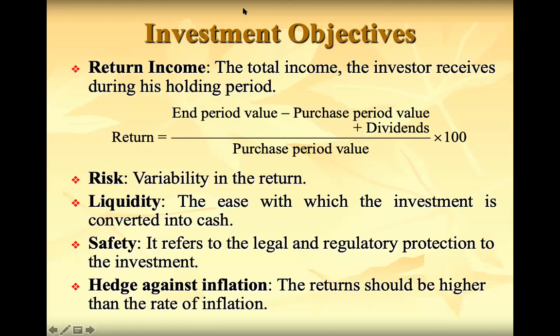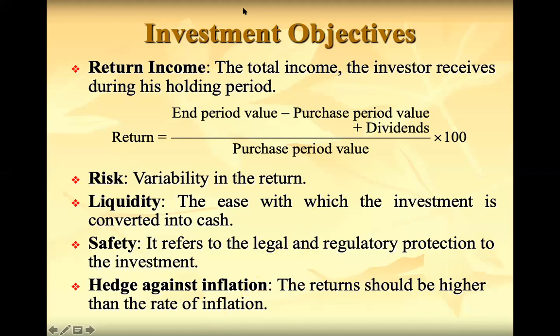Once you have calculated the return, we need to calculate the risk of the investment also. That is why risk and return characteristics take a vital role in the investment decision. Risk is variation in the returns expected.